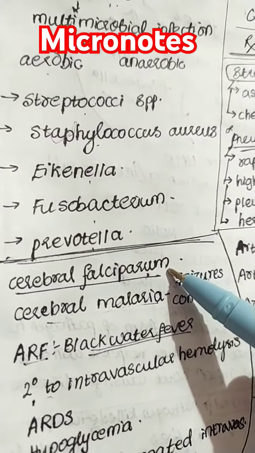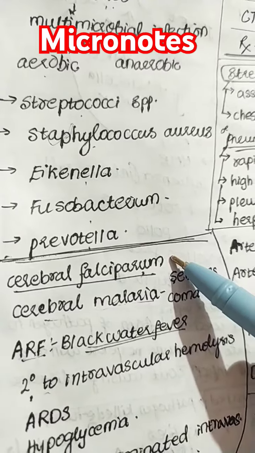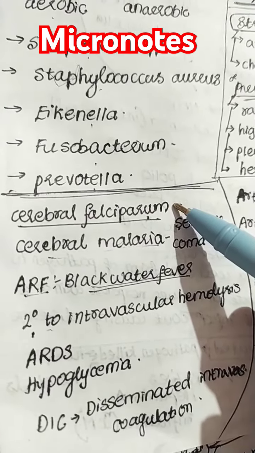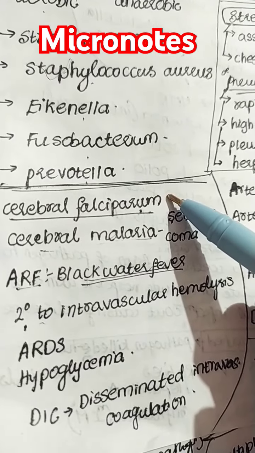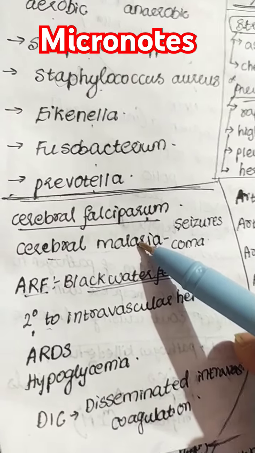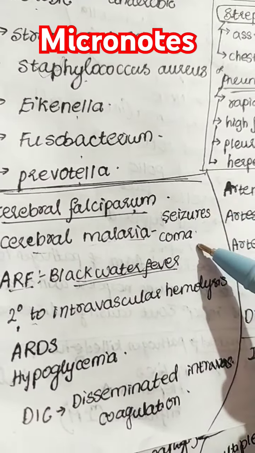Talking about the cerebral falciparum malaria, it is caused due to Plasmodium falciparum. So here it is also a tertian malaria. You get a fever at 3 days interval. So here there is a cerebral malaria in falciparum. Cerebral malaria is a severe form of malaria, and here the patient can have seizures, coma.